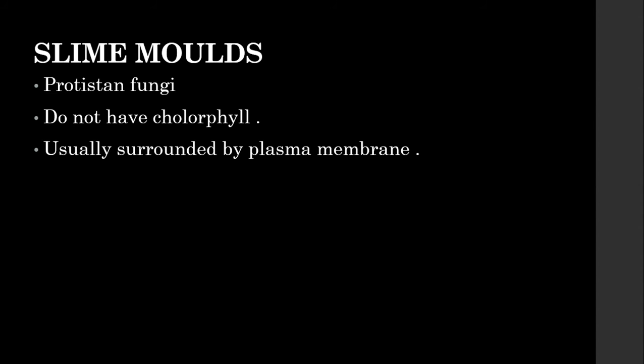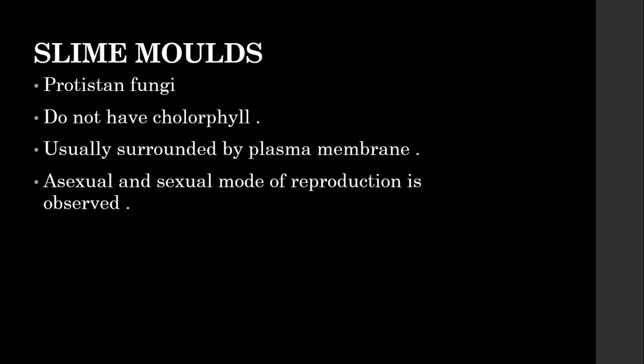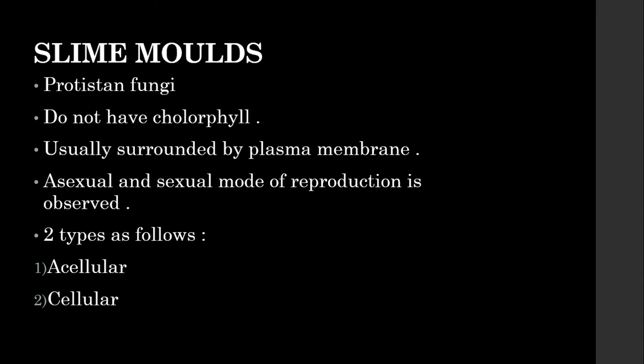The next example is slime molds. These are also commonly called protist fungi. These do not have any chlorophyll in them. Usually they are surrounded by a plasma membrane. However, the spores show a cellulose cell wall. Asexual and sexual reproduction of these slime molds are observed. There are two types of slime molds which we will study in detail, that is acellular slime mold and cellular slime mold. Let's first study about the acellular slime mold.